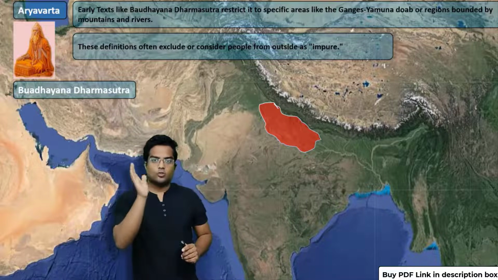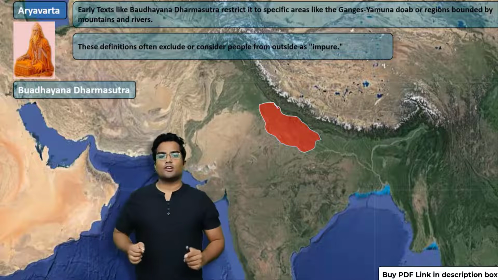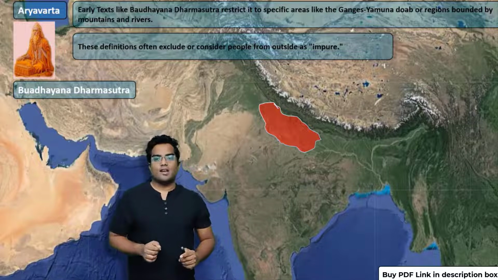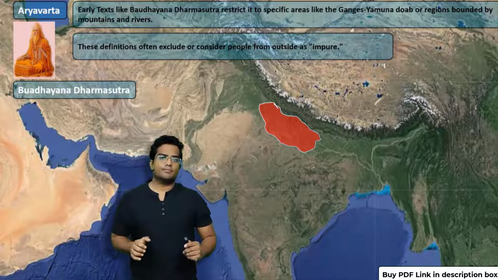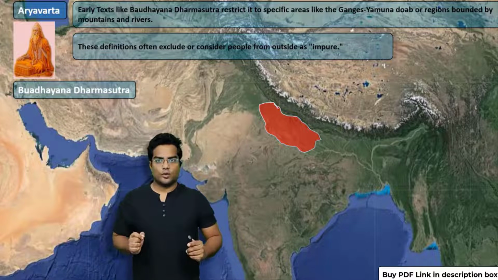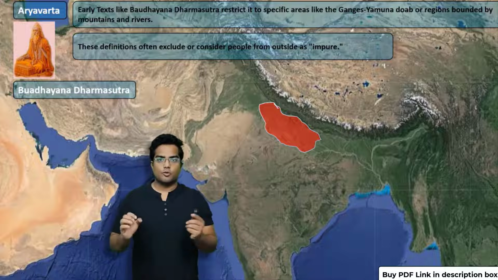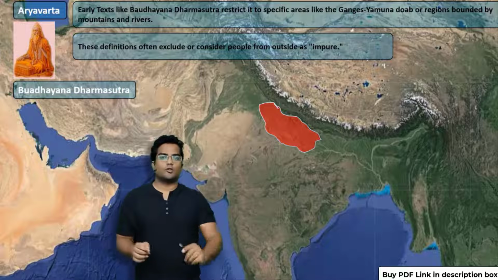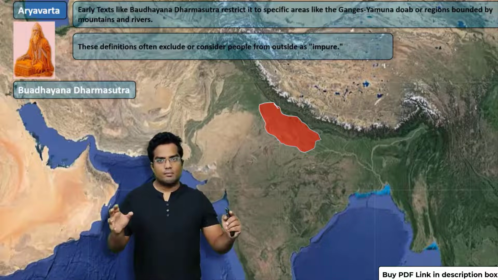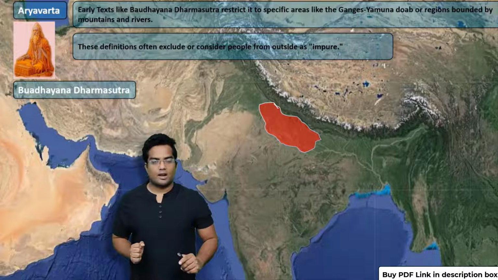Now the important thing to note is that this region meant the land of the pure. However, according to them, anyone outside this land boundary is practically impure.